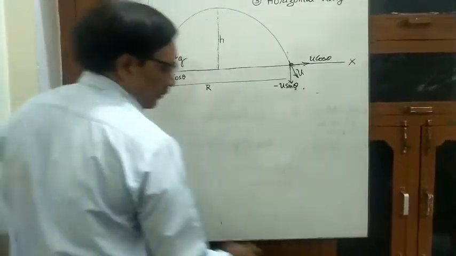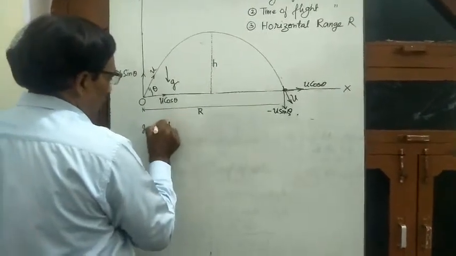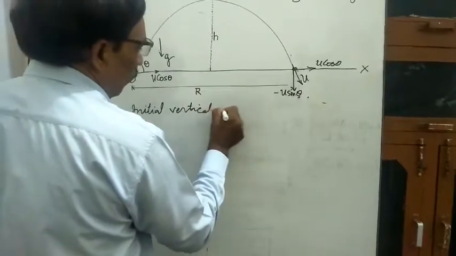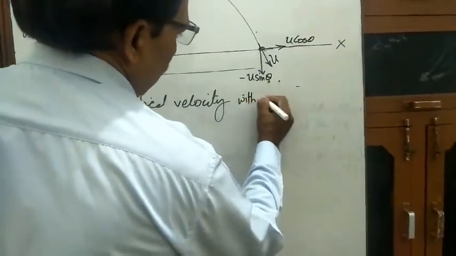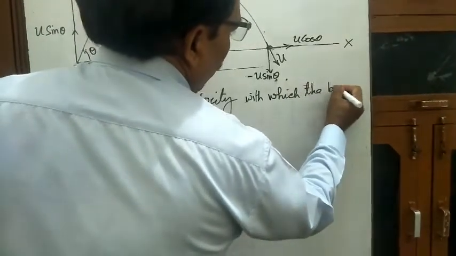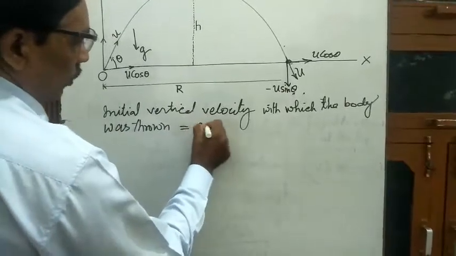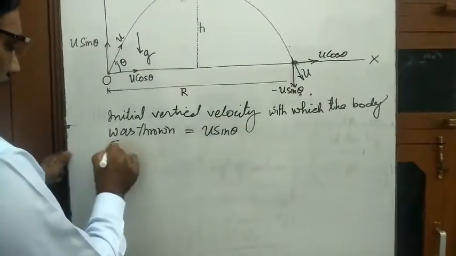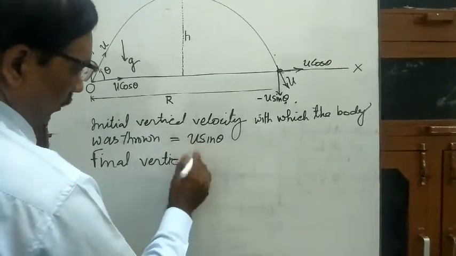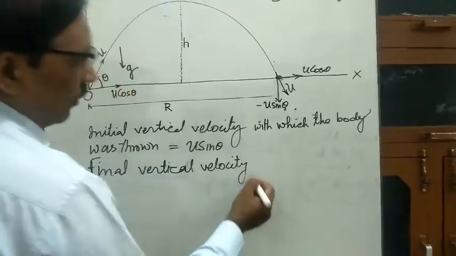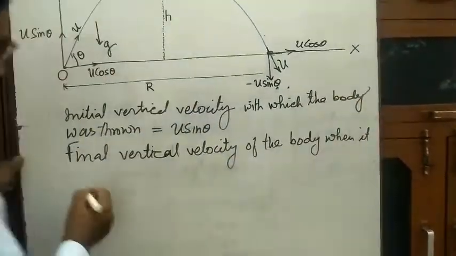Time of flight. Initial vertical velocity with which the body was thrown, that was u sin theta, and final vertical velocity of the body when it hits the ground.